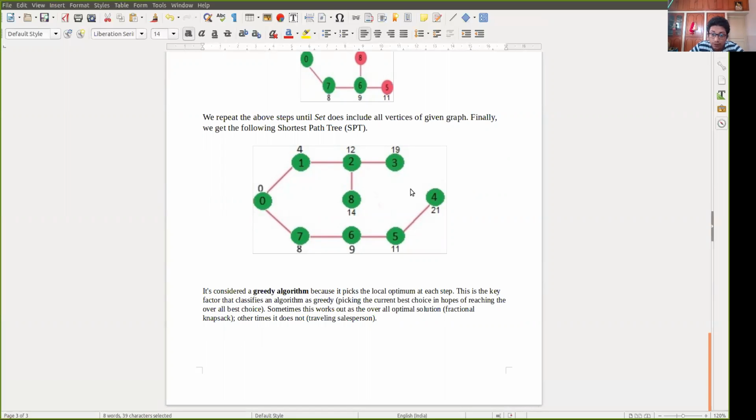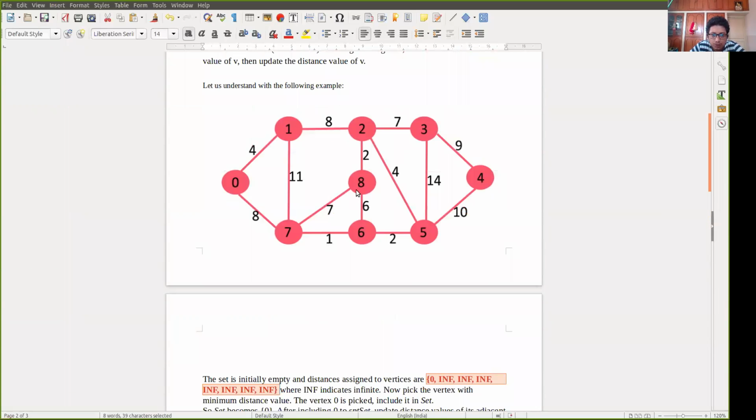And I was telling you why it is a greedy algorithm, because it picks the local optimum at each step. Suppose I am moving in this way, 0, 1, 2, 3. Now from 3 to 4, it is becoming 28. Like 8 plus 4 is 12 plus 7 is 19 plus 19, 28. So initially it may seem that this 28 will be the optimum, but when I visit these nodes and get this path, I will see that 28 is not the optimum. The optimum will be 21.